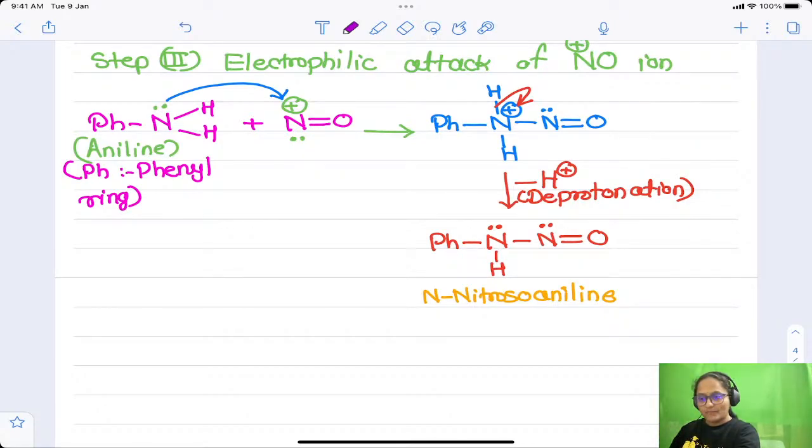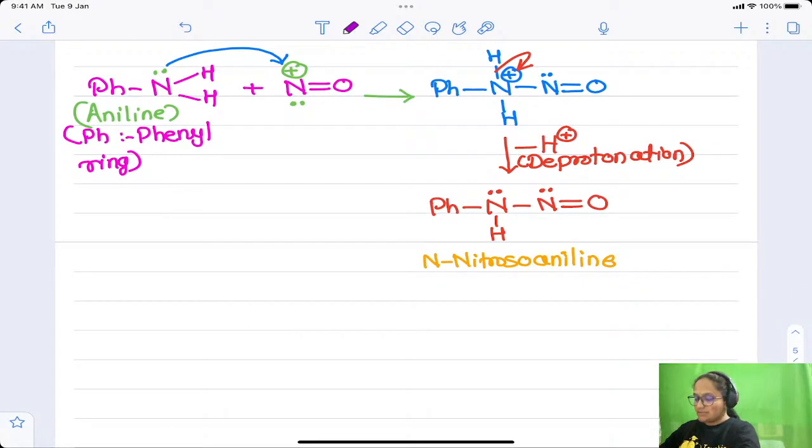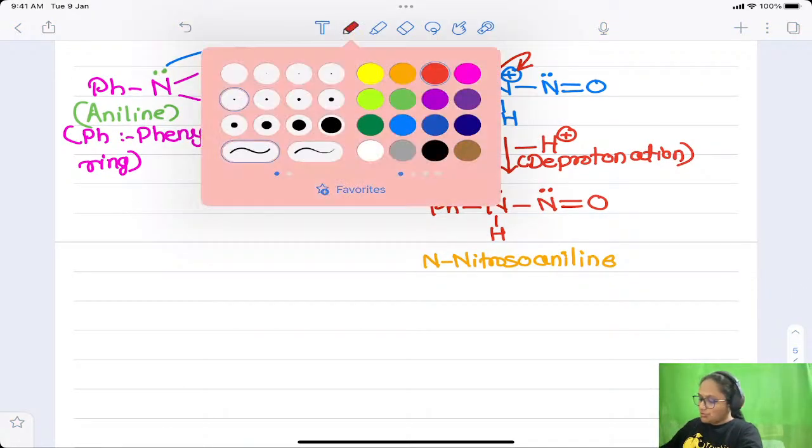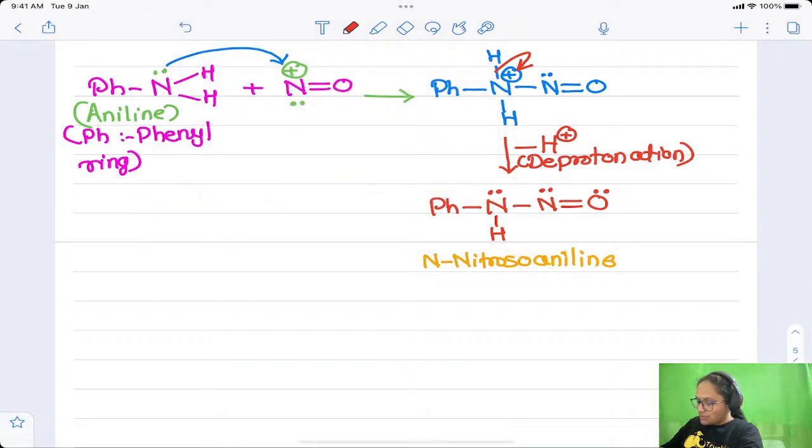Okay, now again, what happens further? Protonation takes place. For this step I will show the lone pairs of electrons on oxygen also. Why am I showing the oxygen lone pairs now? Because they are involved in the reaction from the next step. Do you understand that?